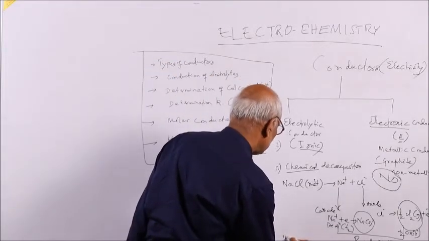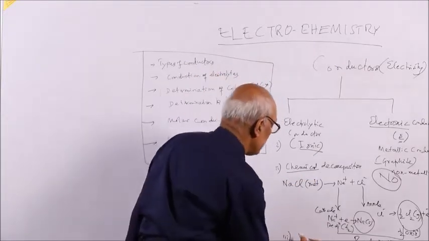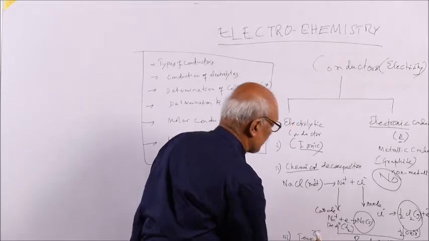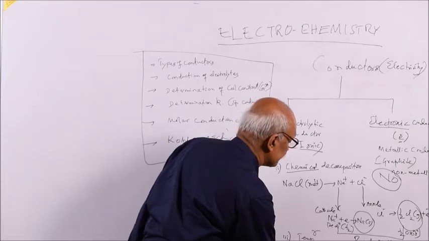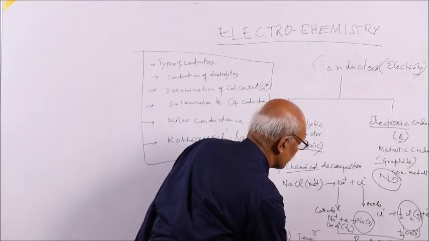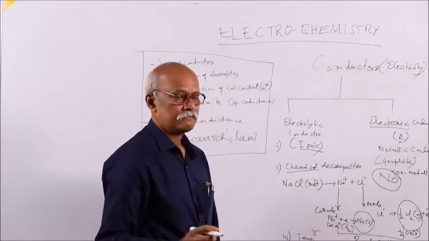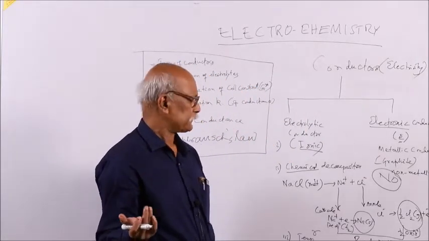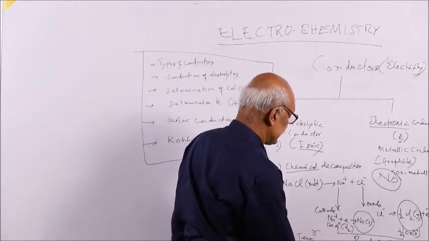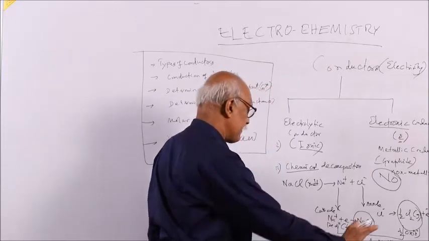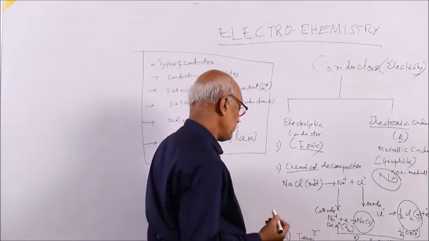Third thing, action of heat, the thermal effect on the conduction. Here you see the temperature effect. On increase of temperature, conductance increases. Conductance increases with increase of temperature. Nearly 2 to 4% there will be increase in the conductance with rise of temperature. So with increase of temperature, the ionic mobility increases. As the ionic mobility increases, conduction also increases.